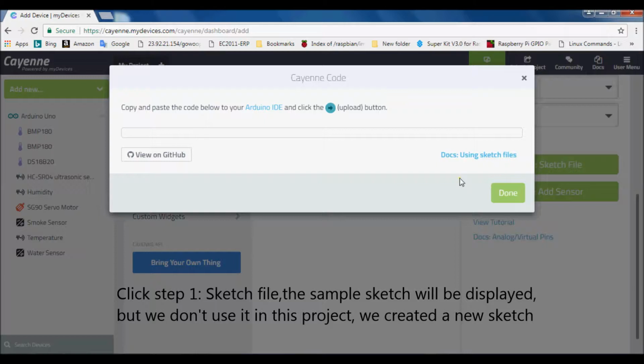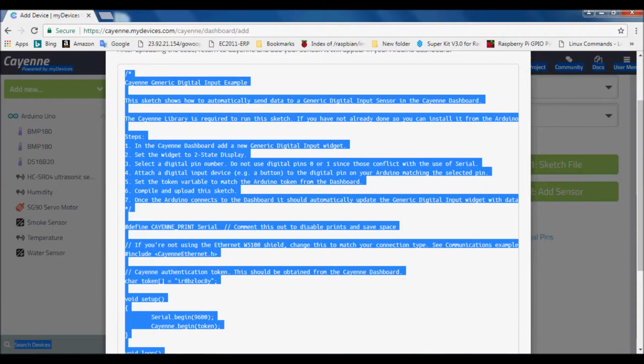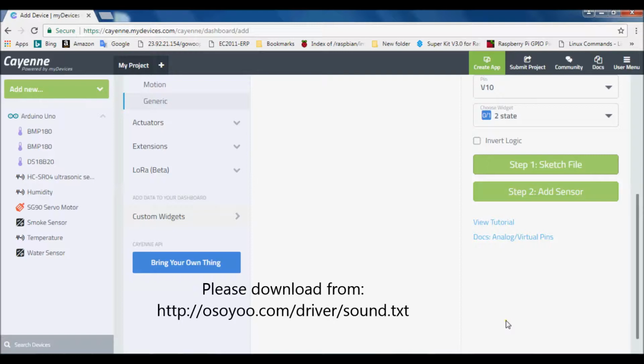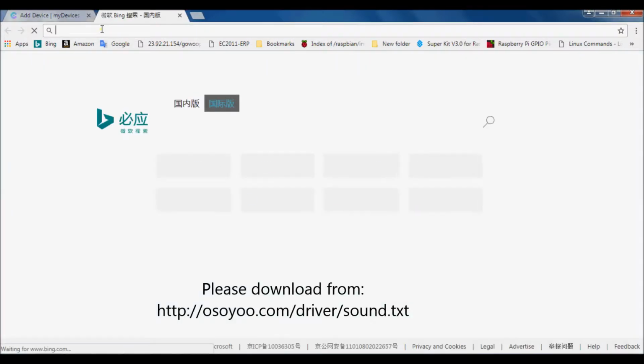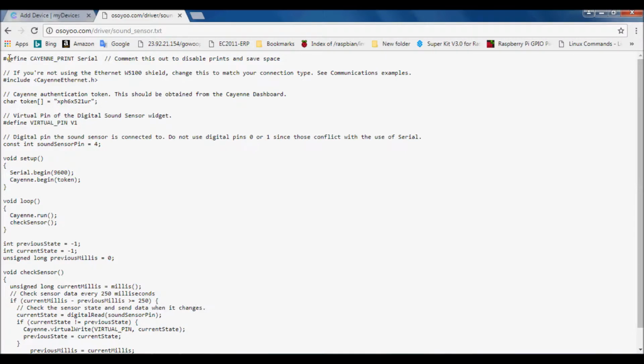Click Step 1, Sketch File. The sample sketch will be displayed, but we don't use it in this project, we created a new sketch. Please download it from this link. Copy and paste the sketch into Arduino IDE.